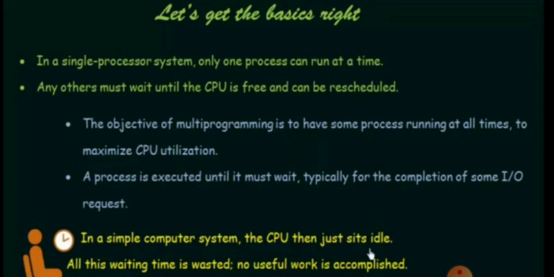In a traditional system, in a single processor system, only one process can run at a time. Any others must wait until the CPU is free and can be rescheduled. In olden days, we used only one processor system.